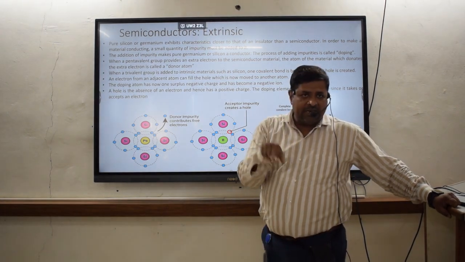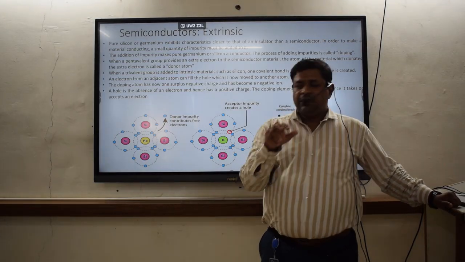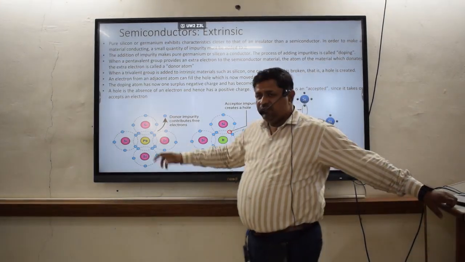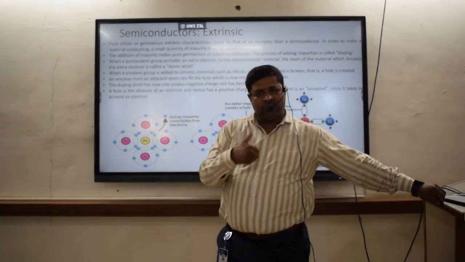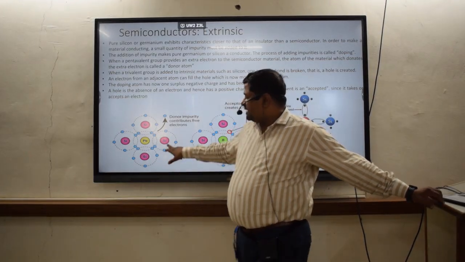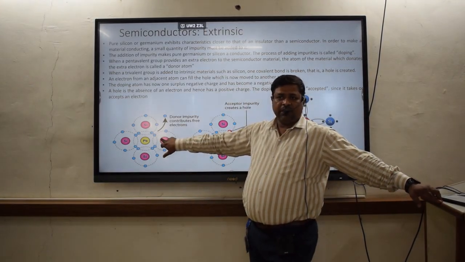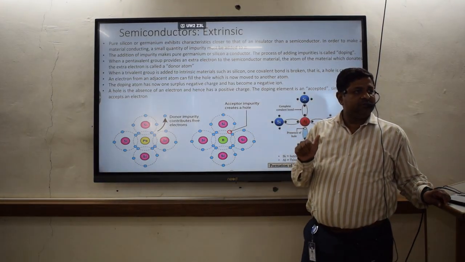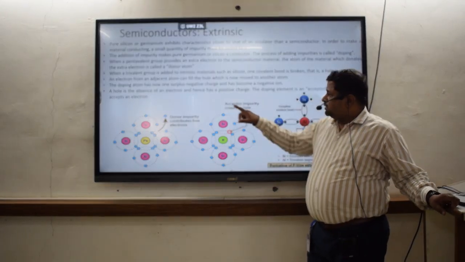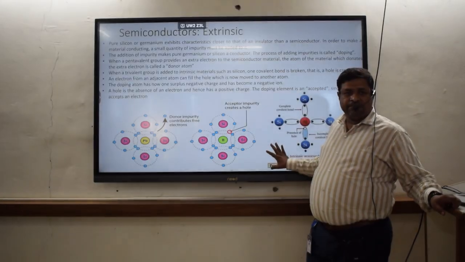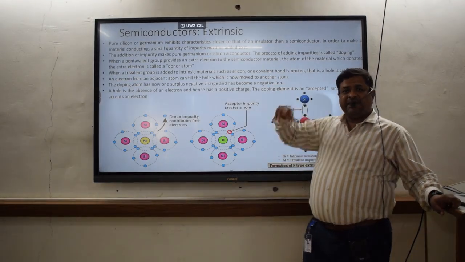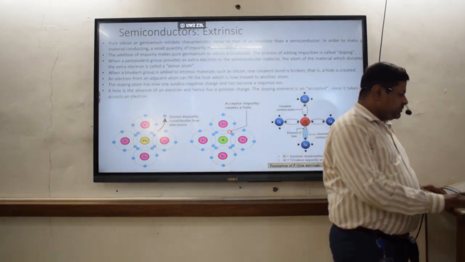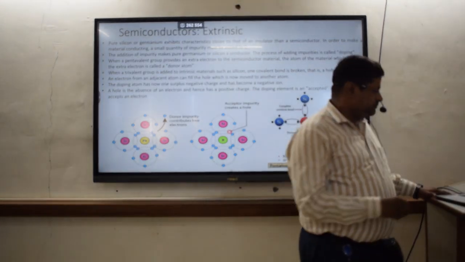So the material in which there is a hole in the outer shell can be considered an acceptor. The material in which there is an extra electron present for donation is called a donor. Okay? Understood? Am I going good, guys? Is this clear? So again, explain extrinsic semiconductor with suitable diagram as well as suitable example.